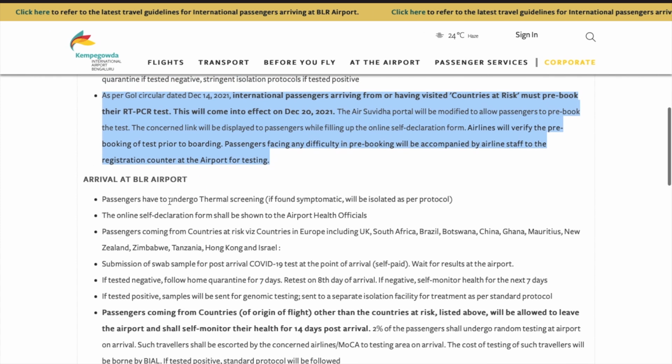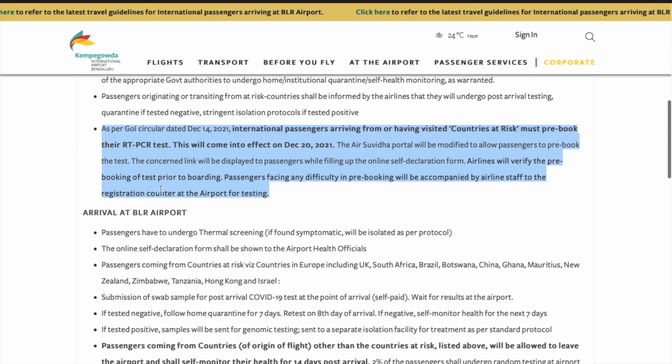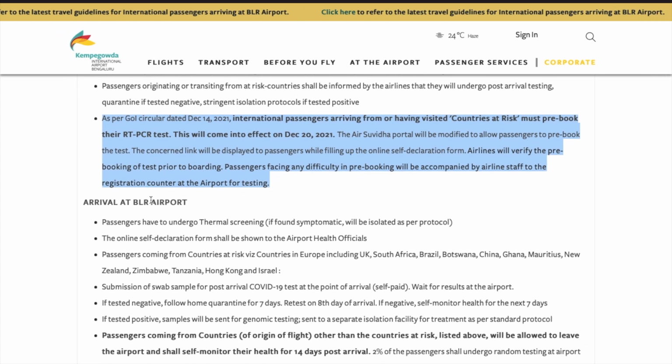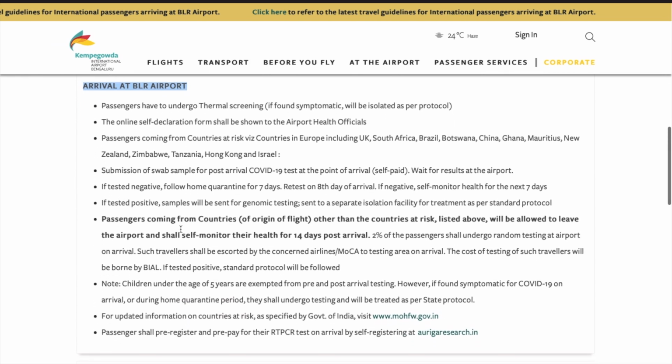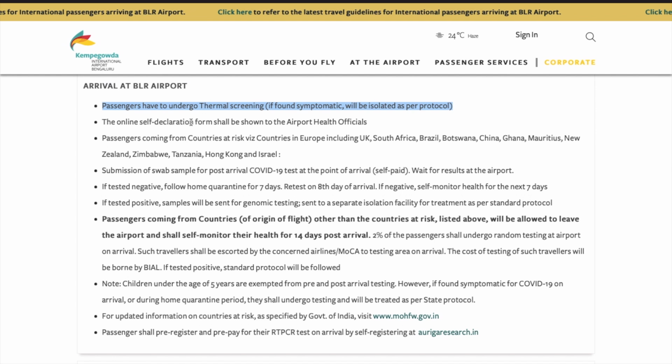Even the same question has been raised on Twitter, and they answered that you can check this website for the updated information. So as of now, we couldn't find such information. But if you are planning to travel to Bengaluru, make sure to check before you travel so that you will be able to understand what is going on right now.